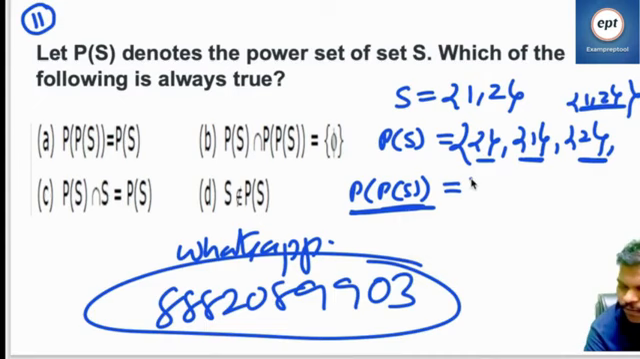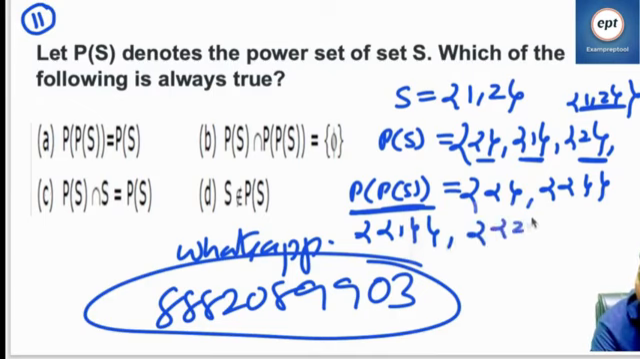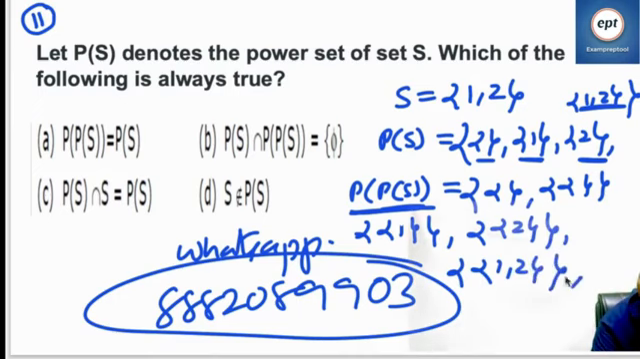Let me write a few. The empty set will come by default. Next one, you take one element. This is one element. This is one element. This is one element. This is one element. Next, two elements, and so on. Total 16 will come.